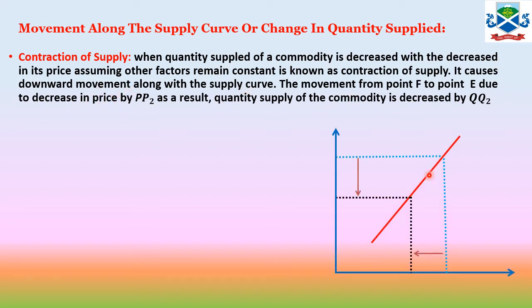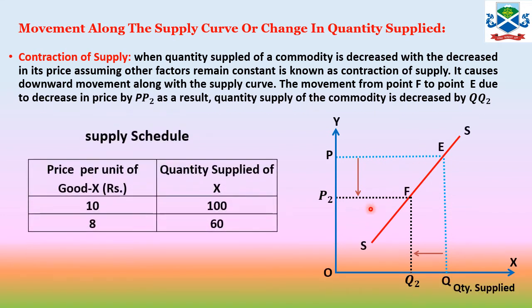As you see here, on the supply curve SS, the price OP comes down to OP2, and the supply decreases to OQ1 from point E to point A. This downward movement along the supply curve is known as the contraction of supply. In the schedule, as the price decreases, the producer is willing to supply less of the commodity. So that's the contraction of supply.